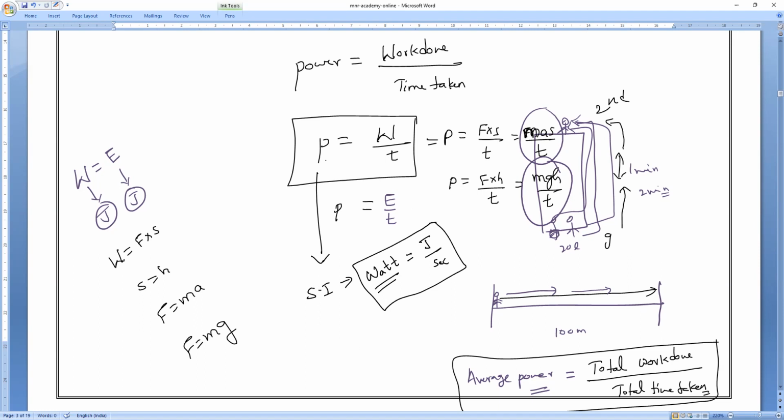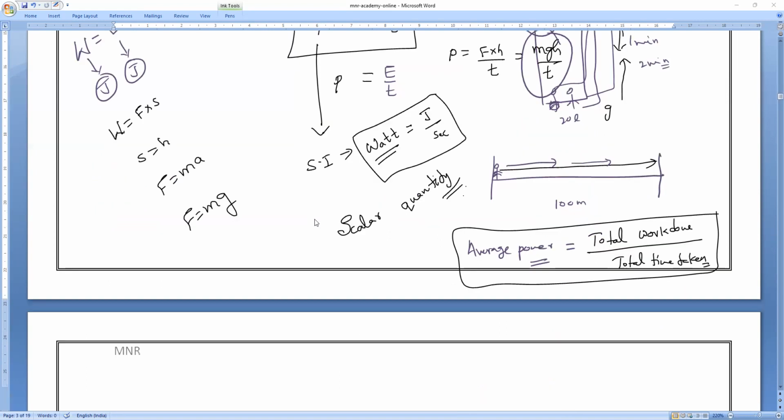And one more most important thing I forgot to tell you: power is a scalar quantity. Okay, so that is what you have to remember. Any doubt, anybody can ask me. Do you understand, everybody? Hasini, Sudhakar, clear? Understand? Yeah. So power is a scalar quantity. And what is the SI unit of power? Everybody? Watt. Yes. Clear? Yes, sir. That is one. So it is a scalar quantity.